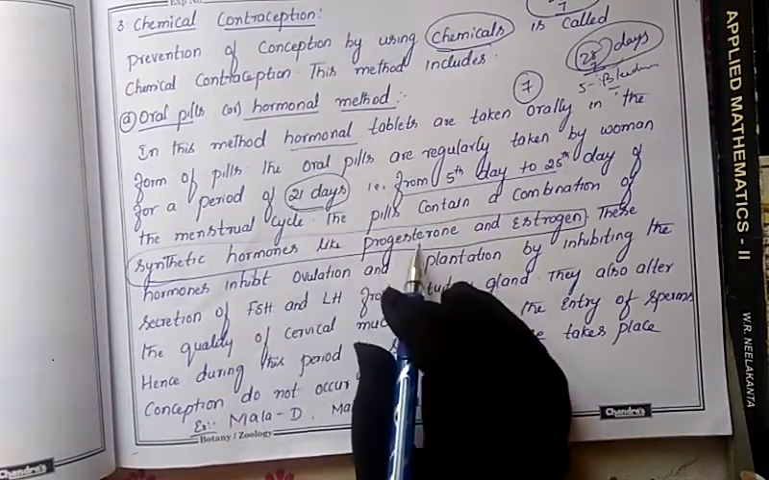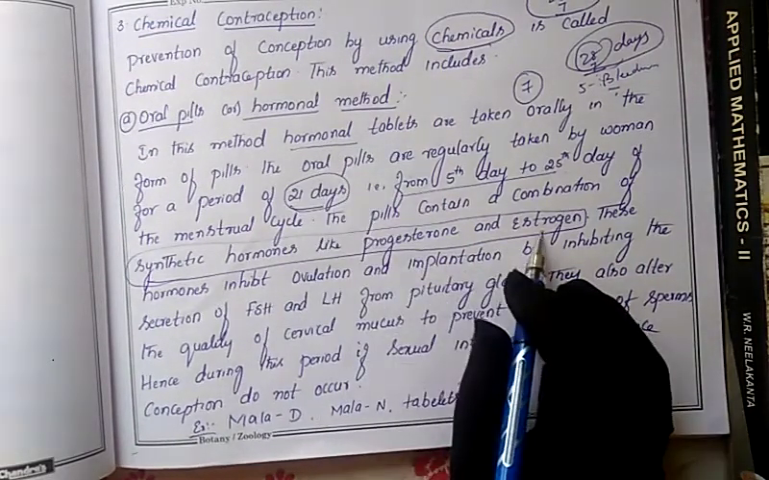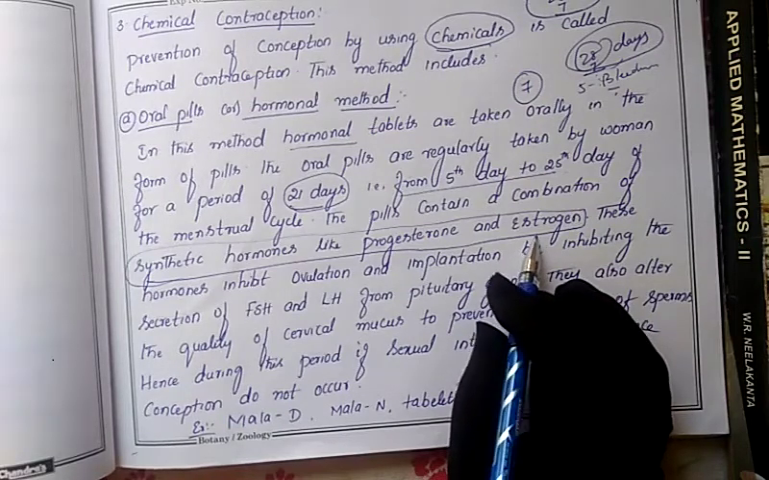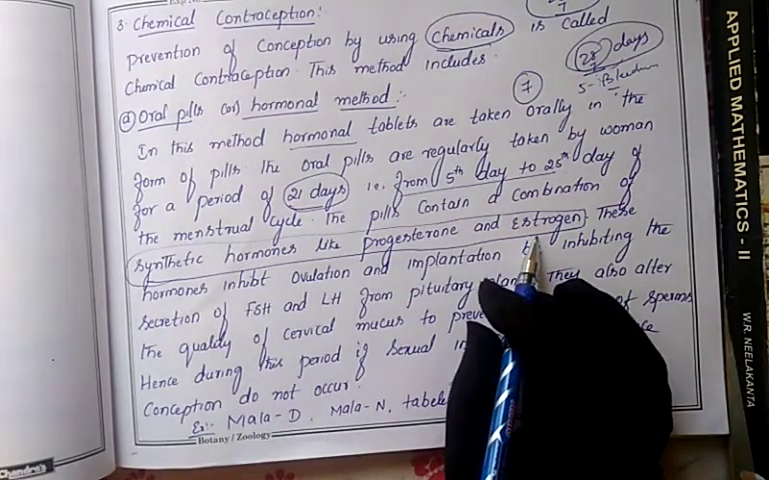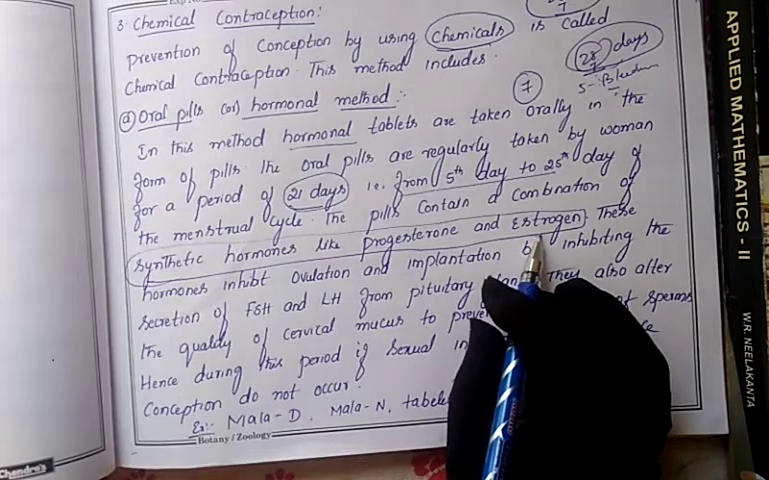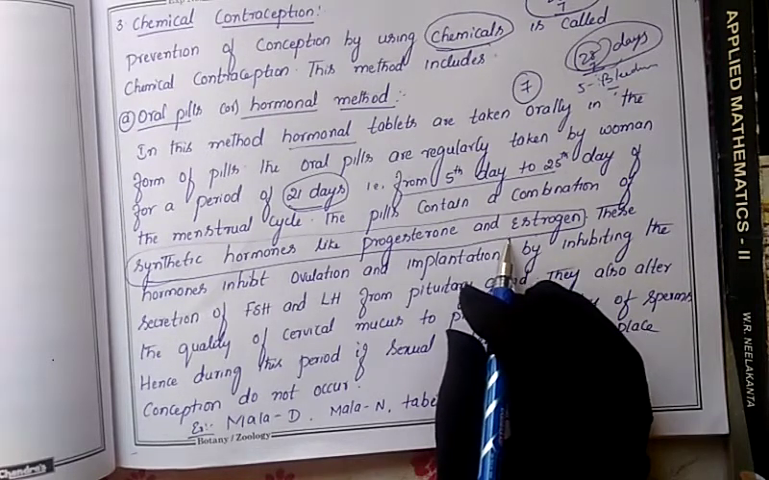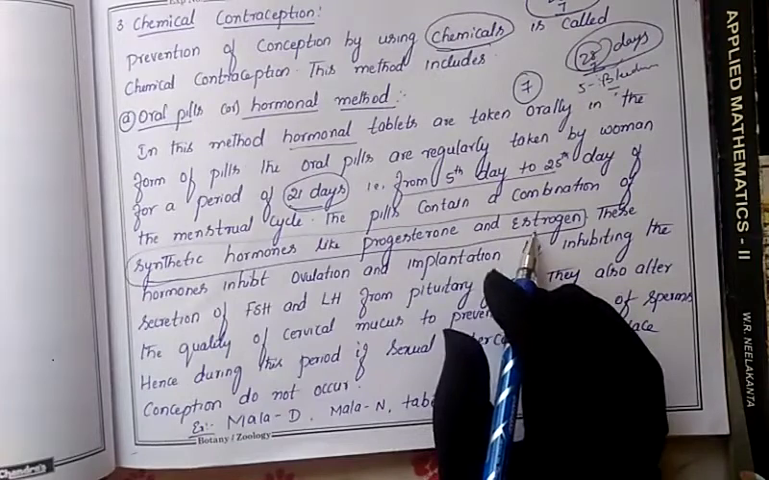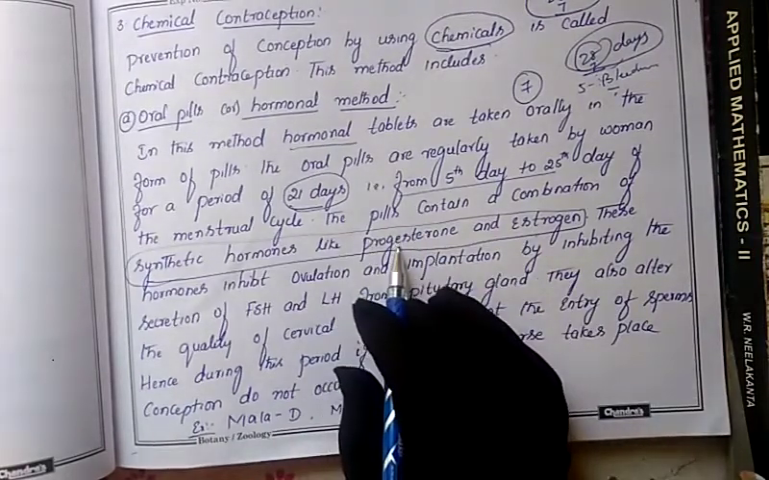Which type of hormones does it contain? It contains progesterone and estrogen. Keep this in mind, it is important for your NEET and your exam too. A 1 mark question may be asked in your exam. So, oral pills contain which type of hormones? Progesterone and estrogen, which are artificially synthesized.